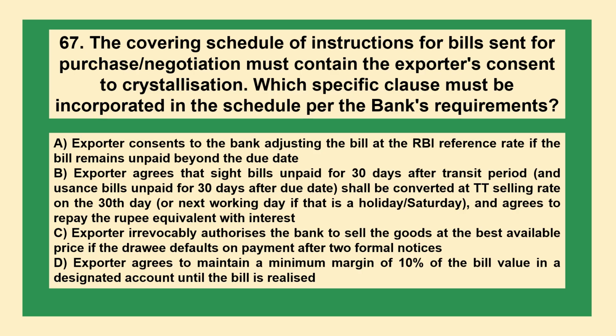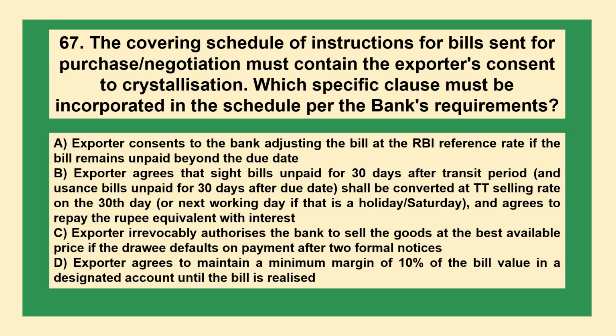The covering schedule of instructions for bills sent for purchase or negotiation must contain the exporter's consent to crystallization. Which specific clause must be incorporated in the schedule per the bank's requirements? A, exporter consents to the bank adjusting the bill at the RBI reference rate if the bill remains unpaid beyond the due date. B, exporter agrees that sight bills unpaid for 30 days after transit period and usance bills unpaid for 30 days after due date shall be converted at TT selling rate on the 30th day, or next working day if that is a holiday or Saturday, and agrees to repay the rupee equivalent with interest.